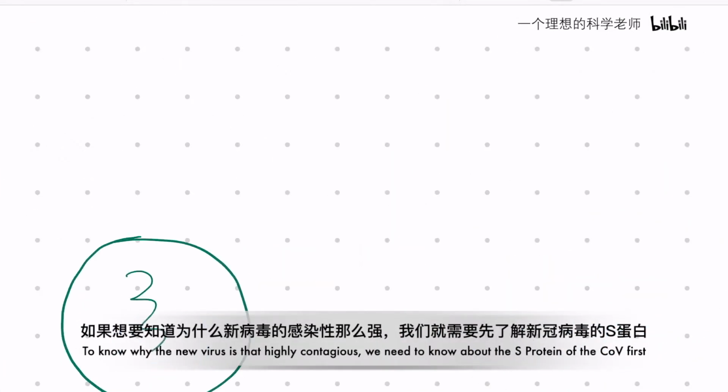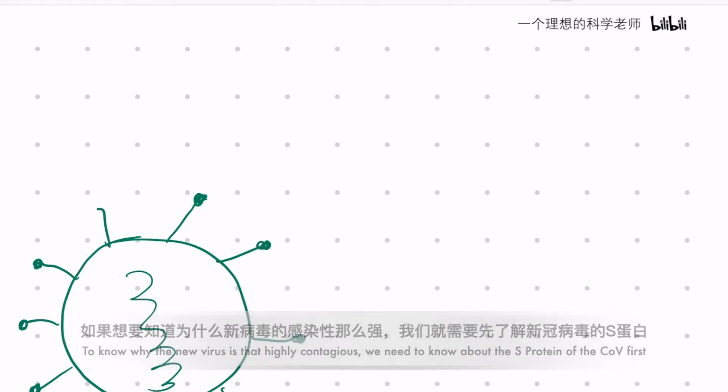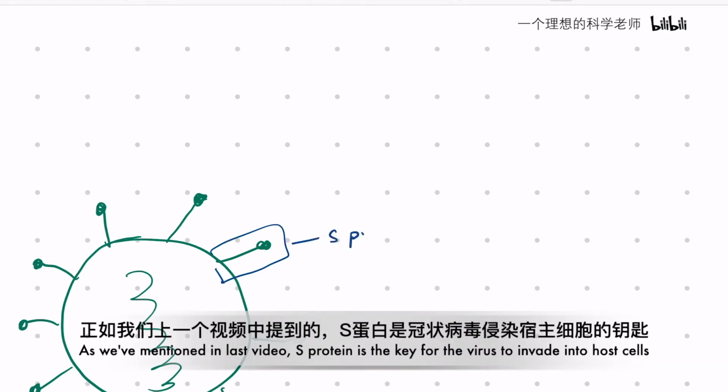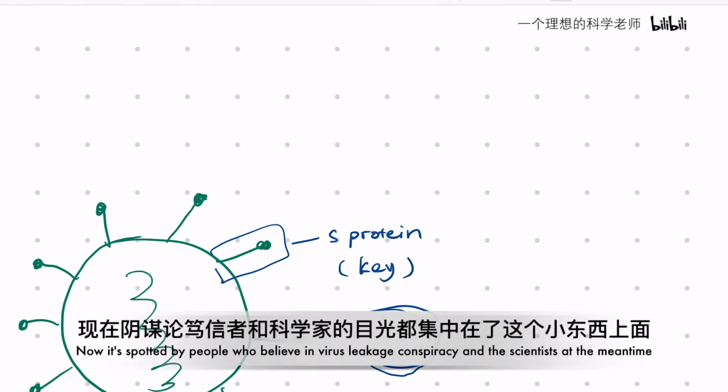To know why the new virus is that highly contagious, we need to know about the S protein of the coronavirus first. As we've mentioned in the last video, the S protein is the key for the virus to invade into the host cells. Now it's spotted by people who believe in the virus leakage conspiracy and the scientists at the meantime.